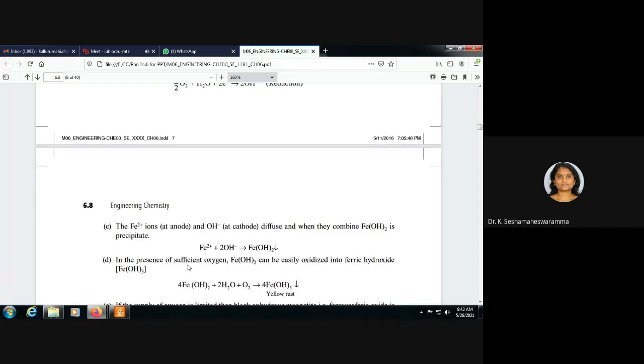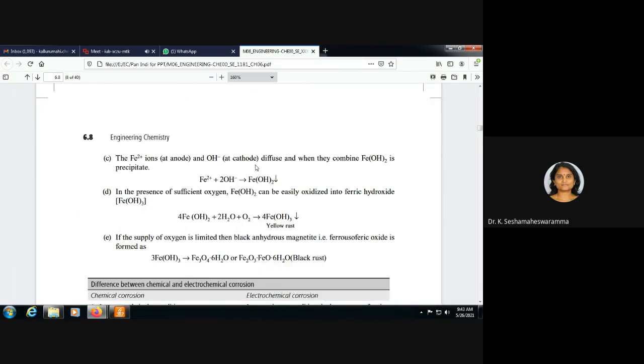The Fe2+ ions at the anode and OH- ions at the cathode diffuse, and when they combine, first a ferrous hydroxide precipitate is formed: Fe2+ plus 2OH- gives ferrous hydroxide. If excess oxygen is present, ferrous hydroxide is easily oxidized into ferric hydroxide, the yellow precipitate, yellow rust.